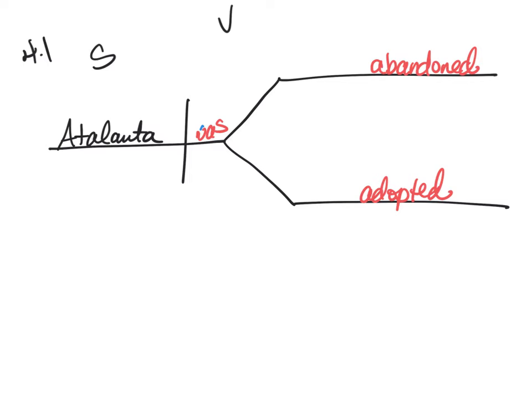If I have the word was twice, I would have Atalanta was abandoned and was adopted. The only difference between those is literally how many times the word was exists in the sentence. So if Atalanta was abandoned and adopted, there was only once, we would put it up here. If we have the word was listed twice, Atalanta was abandoned and was adopted, well, if it's twice, then we have to have it twice. So you just have to make sure that the diagram matches the sentence as it's written.